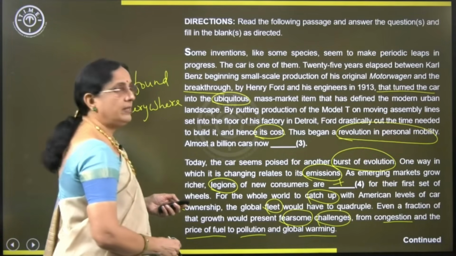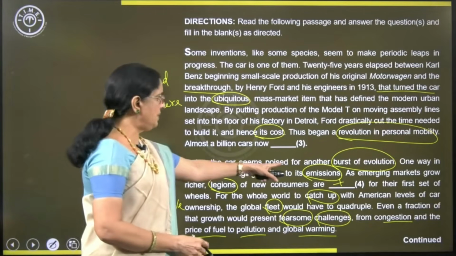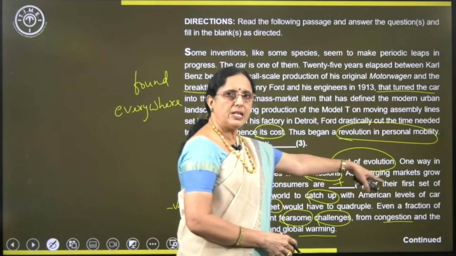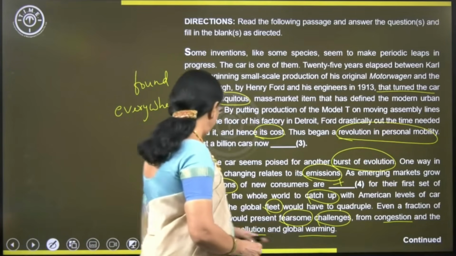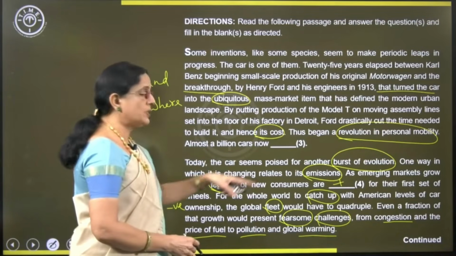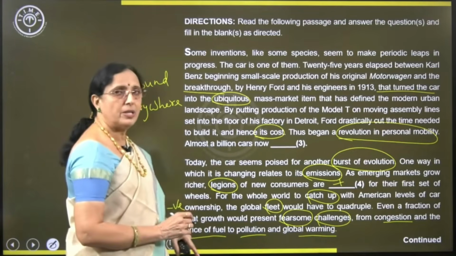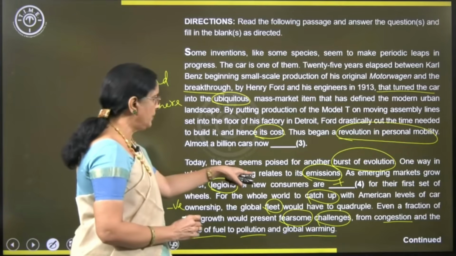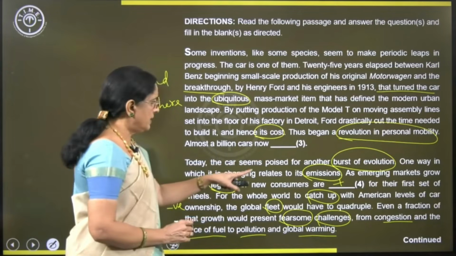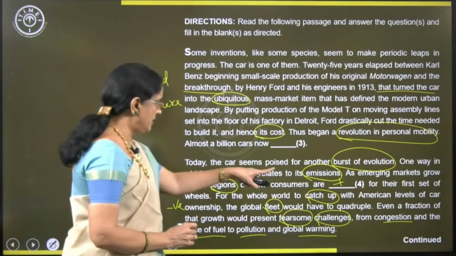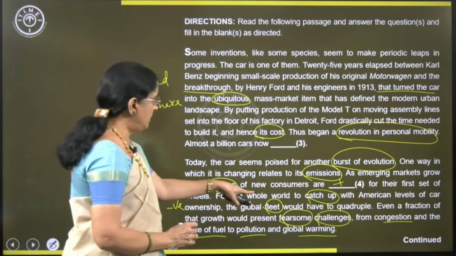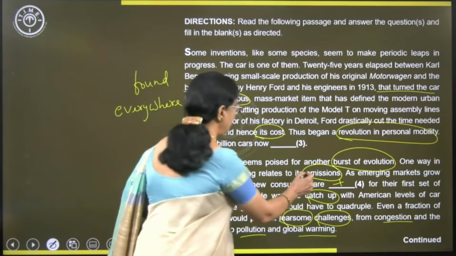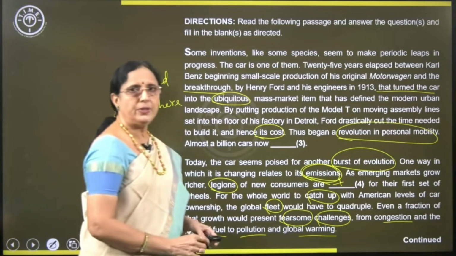Let's look at it. Here it is. Today the car seems poised for another burst of evolution. Don't stop there. Read the next line. You have the answer there. One way in which it is changing relates to its emissions. So, the first change is what? Emissions. As emerging markets grow richer, legions of new consumers are waiting to catch up with American levels. Quadruple, even a fraction would present challenges, congestion, and so on. So what is he talking about? Relates to emissions. Do you understand?